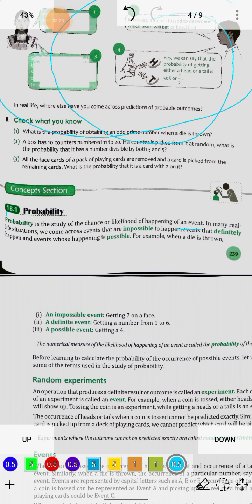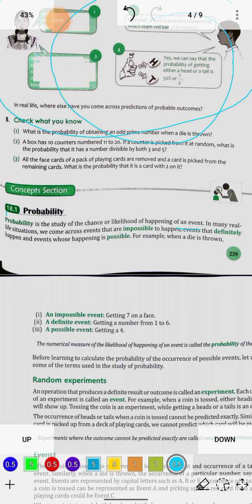And what is the meaning of event? For those of you who don't know, an event is anything that happens in our life. Just like tossing a coin, it is an event. Rolling a die is an event. Okay, to give you a few examples.